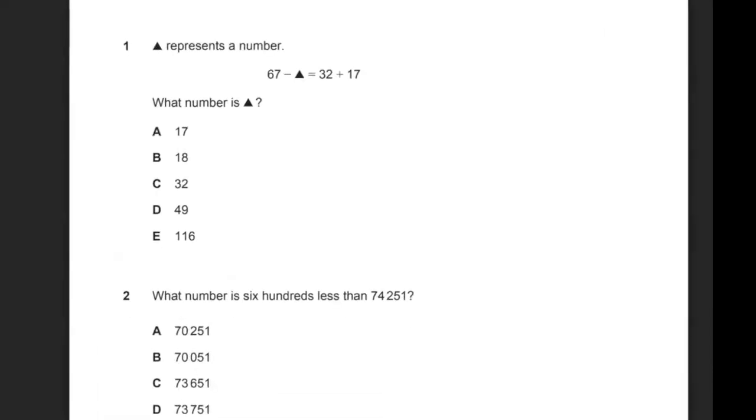So to start off, question number one, the triangle represents a number, and it says 67 minus triangle is equal to 32 plus 17, sorry. So to approach this question, the best way to start off would be to find out what this is equal to. So 32 plus 17 would be 49. So essentially it's 67 minus the triangle is equal to 49.